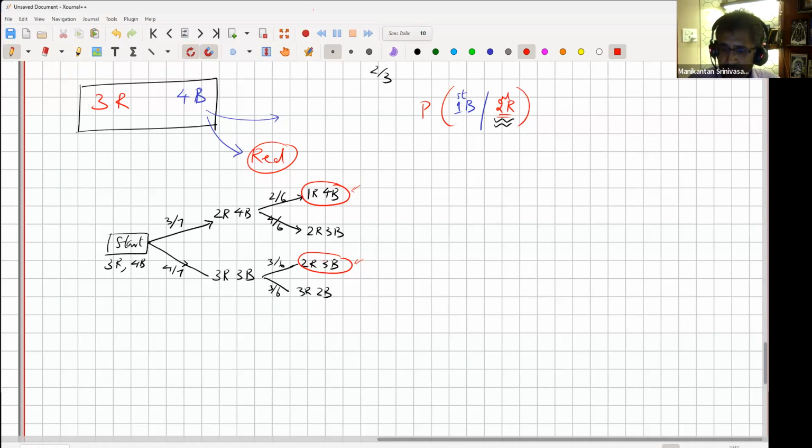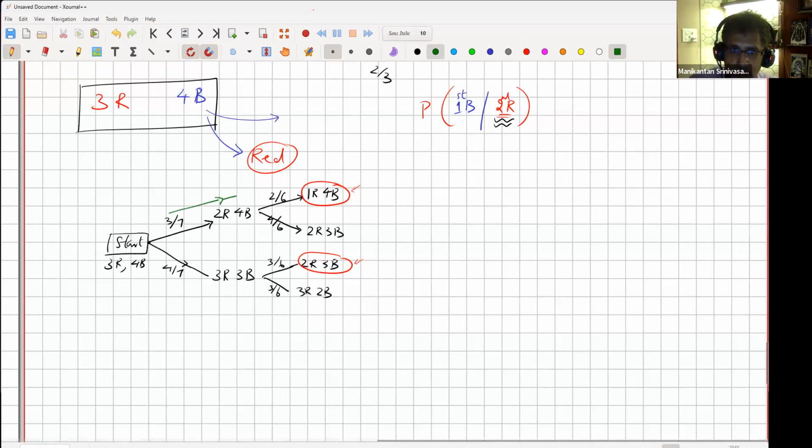Now, which means we could have taken either of these paths to arrive. You could have come this way and this way, or you could have come this way and this way, right?